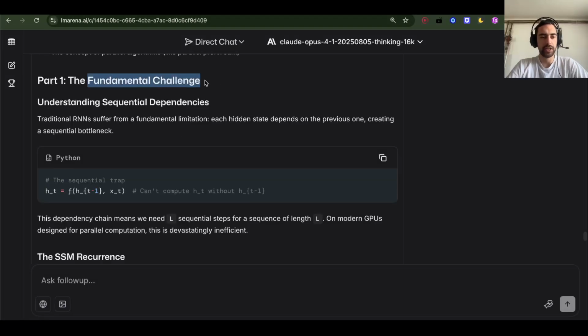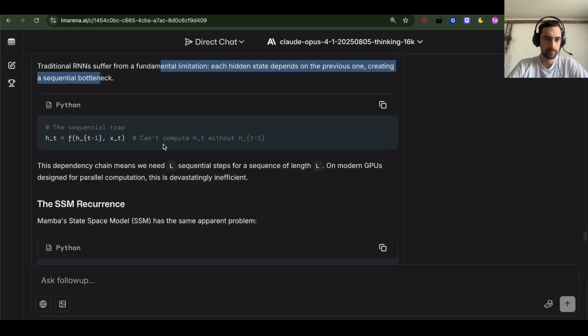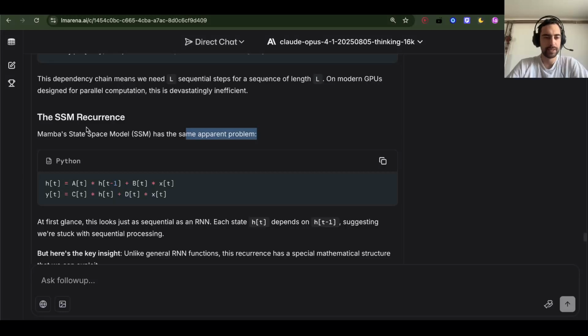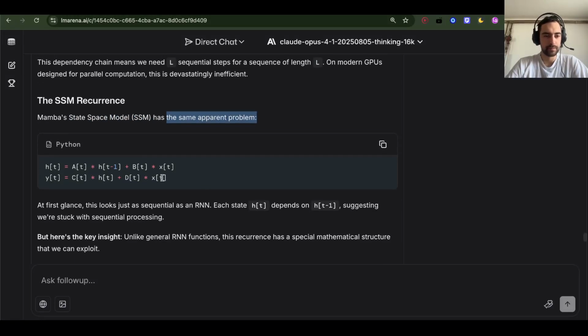The fundamental challenge. Traditional RNNs suffer from a fundamental limitation. Each hidden state depends on the previous one, creating a sequential bottleneck. So you can't compute the current hidden state without the previous hidden state. And Mamba's state space model has the same apparent problem. It also depends on the previous state.